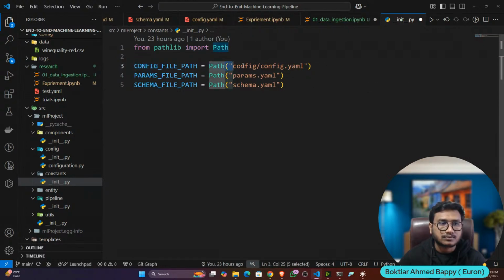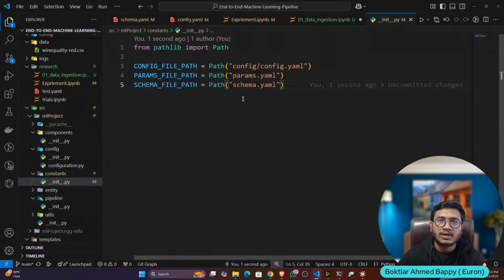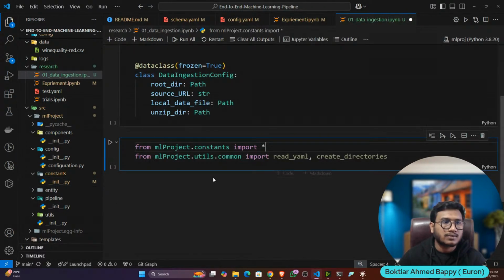This is the three variables I want to take. I can define this in the constant, because this path is not going to change. That's why I'm calling it a constant. Constant means it's not changeable; it would always be constant. Once I have defined the path in my project, it is not going to change.